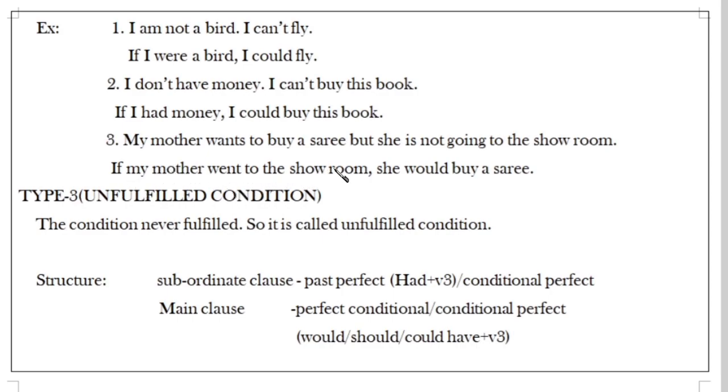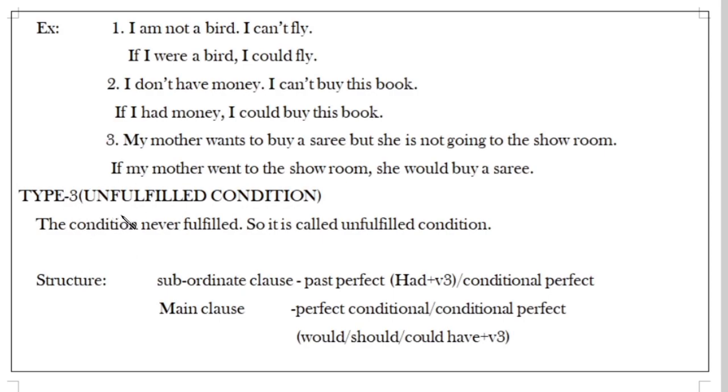If my mother went to the showroom, subordinating clause, also indicating us here, there is only imagination. If my mother went to the showroom, she would buy a saree. So it is called imaginary condition. There is no probability or possibility. That you should keep in your mind.